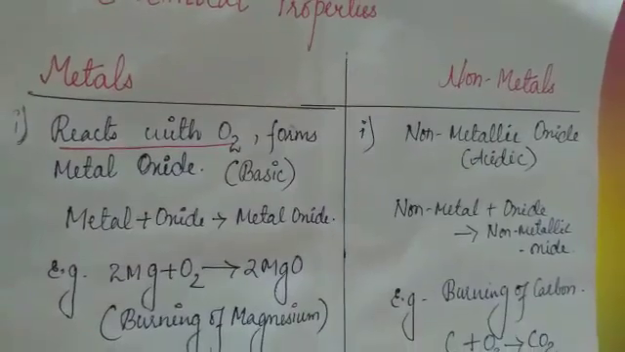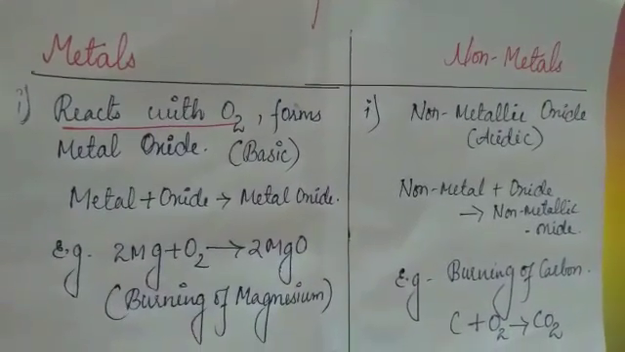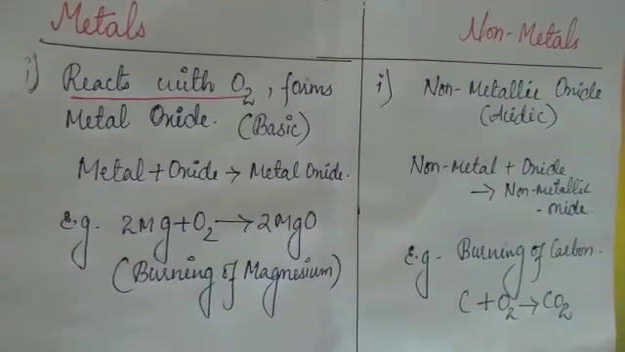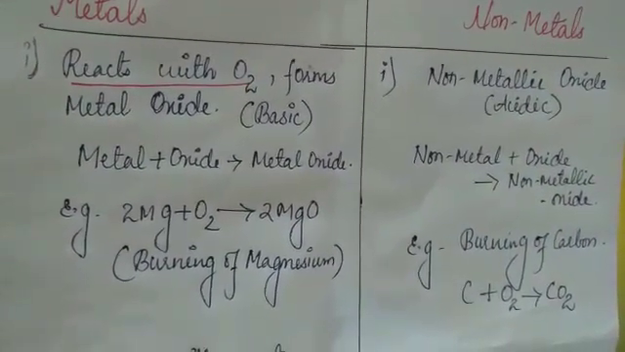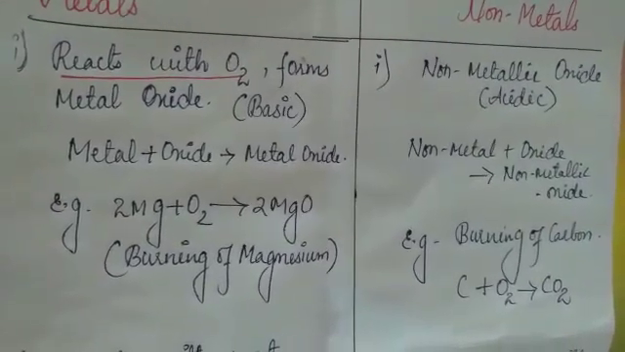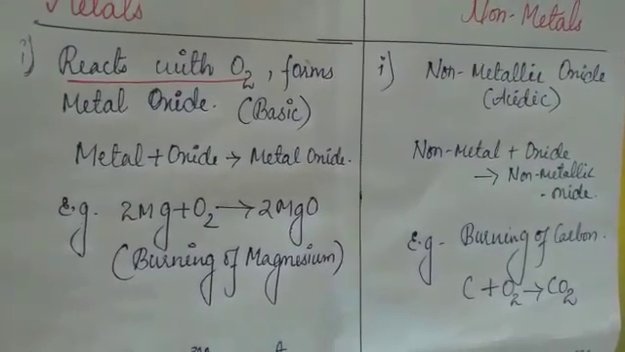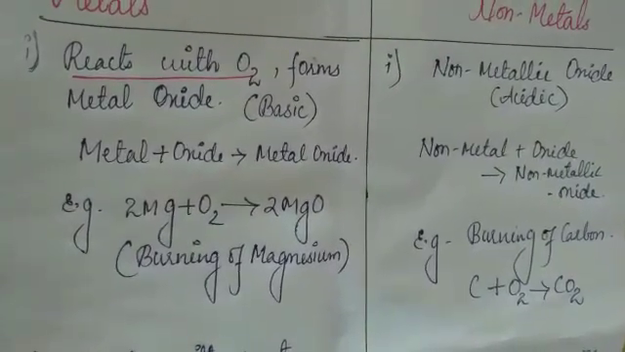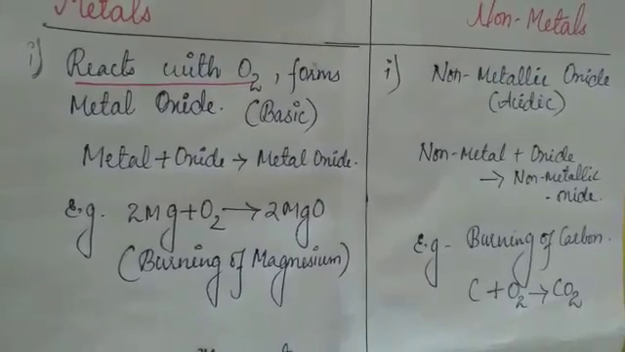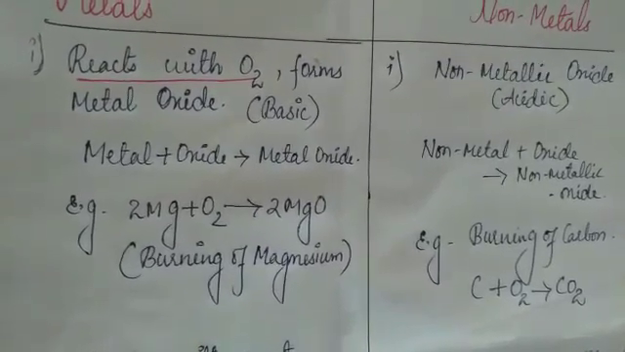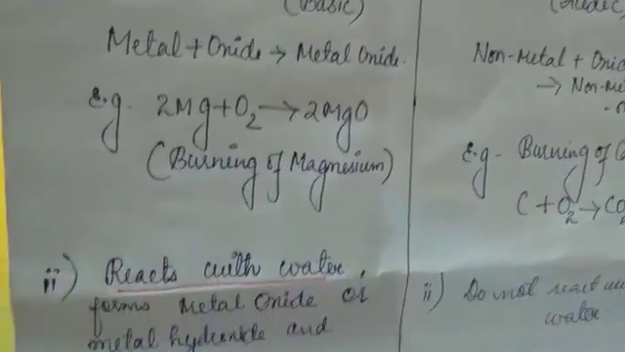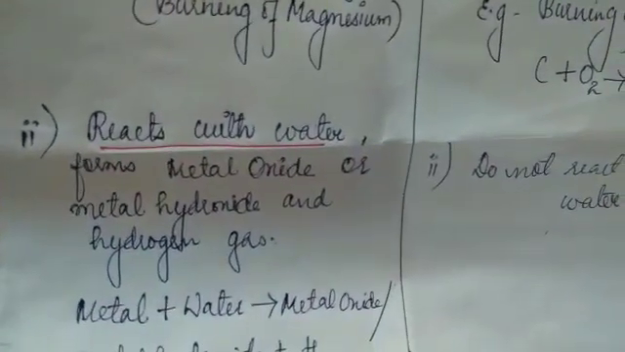So let's see in detail. So the first point is it reacts with oxygen. Metals react with oxygen, and what does it form? Metal oxide. So you can see the example. Magnesium plus oxygen gives magnesium oxide. So that is the example of burning of magnesium. Hence, as we have told, magnesium is a metal and it reacts with oxygen and it forms metal oxide, that is magnesium oxide. Okay. So next we can see the second point.